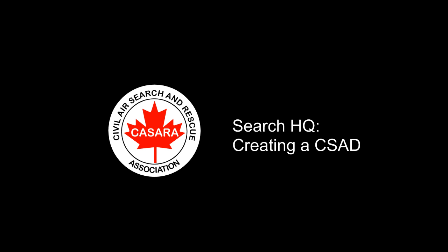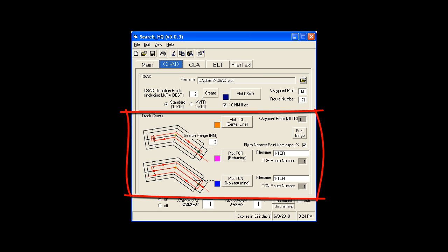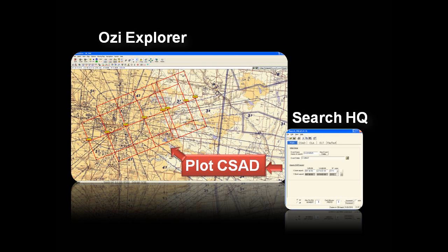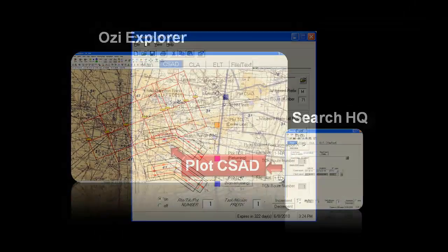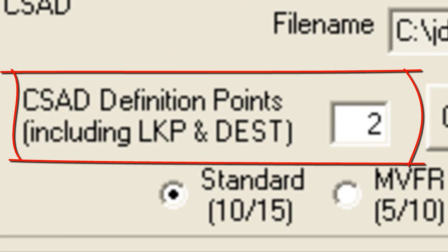This video will focus on the CSAD tab in Search HQ. The CSAD tab is composed of two sections: setting up a CSAD and creating track crawls. The CSAD section will easily create a standard CSAD from the basic information you enter. Let's look at the two primary controls in this section in some more detail.